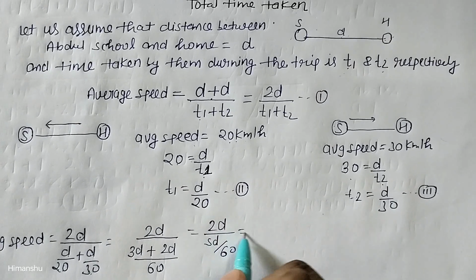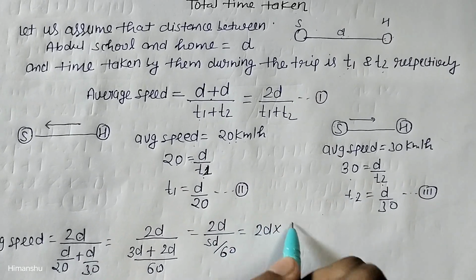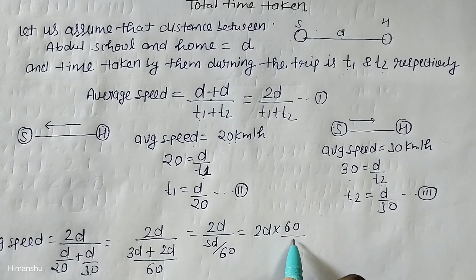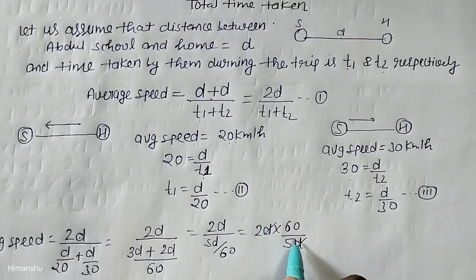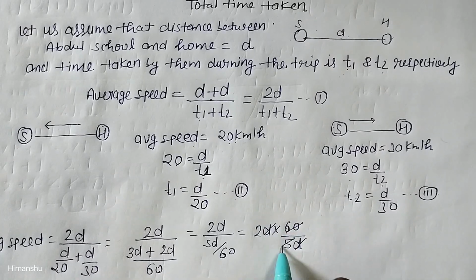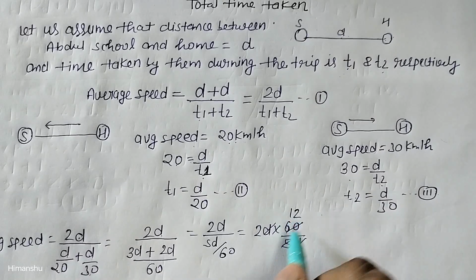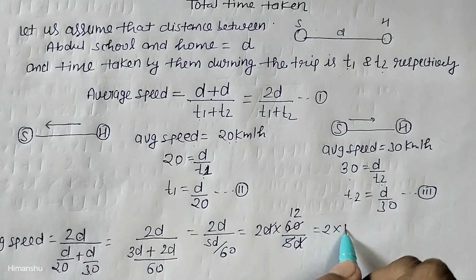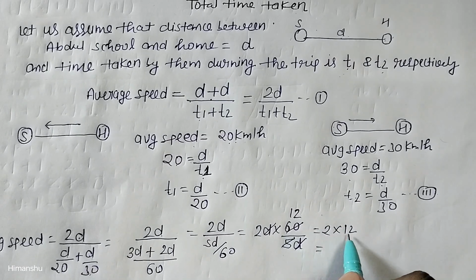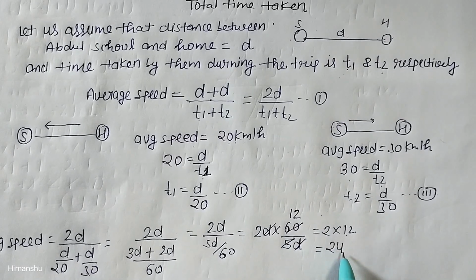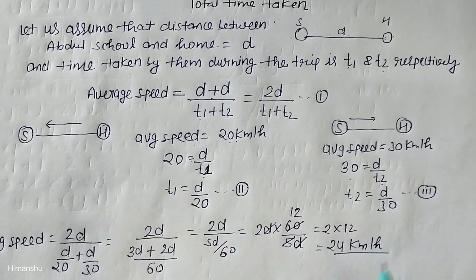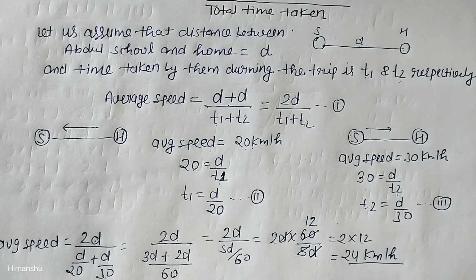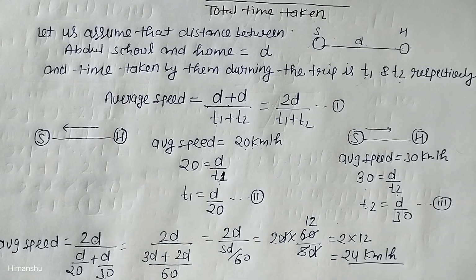Now it will become 2D into 60 upon 5D. D and D cancel out. If we divide 60 by 5, we are getting 12. So we are getting 2 into 12. It will come to 24 km per hour. So the average speed of Abdul throughout the journey will be 24 km per hour.